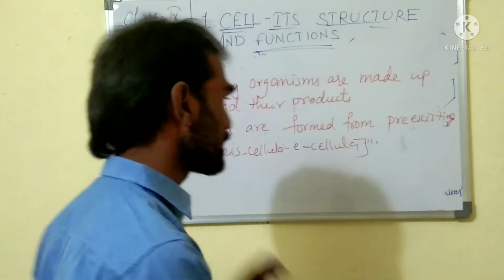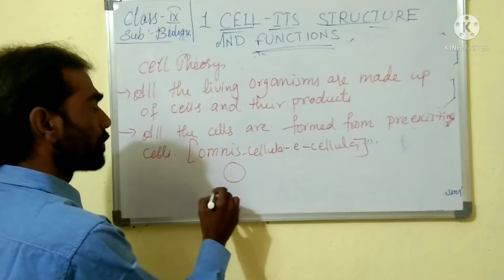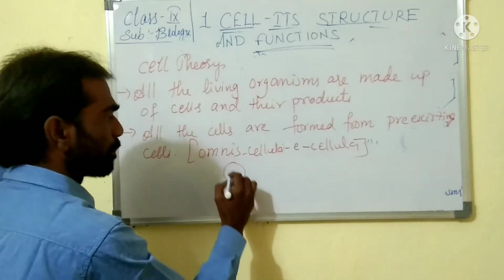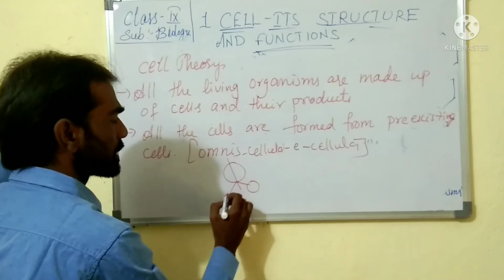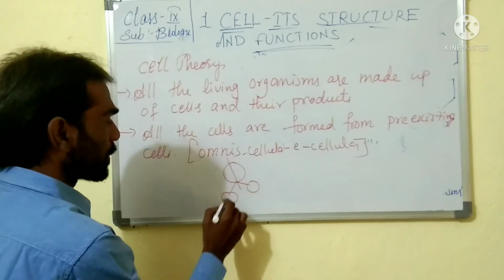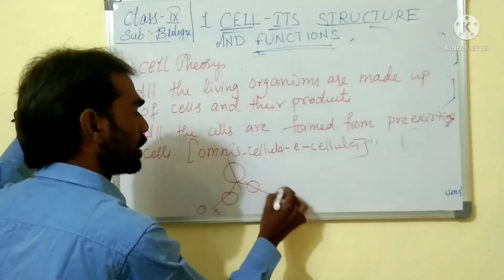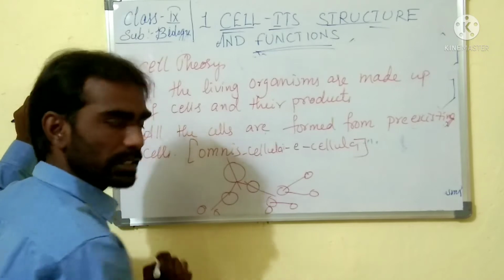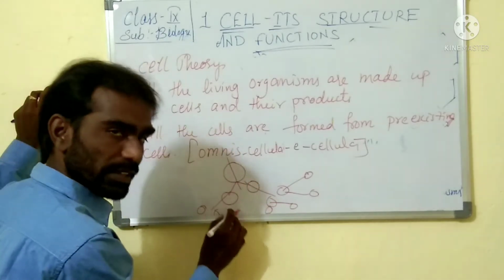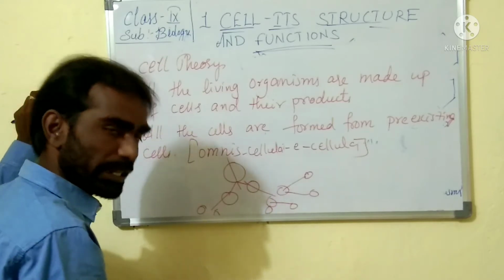Pre-existing cells means first one cell is there. This is the matured cell, or mother cell or parent cell. It undergoes division. So what will happen here? They will form two daughter cells. From the two, again at maturity, they will form four daughter cells, and the four to eight. Single cell is giving rise to two cells, two to four, four to eight. Doubling of the cells is taking place. This is the mitotic division.